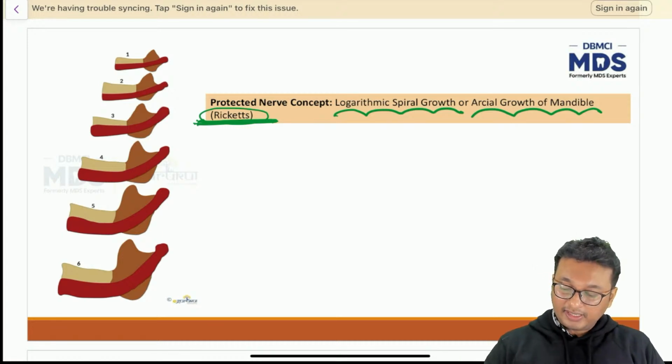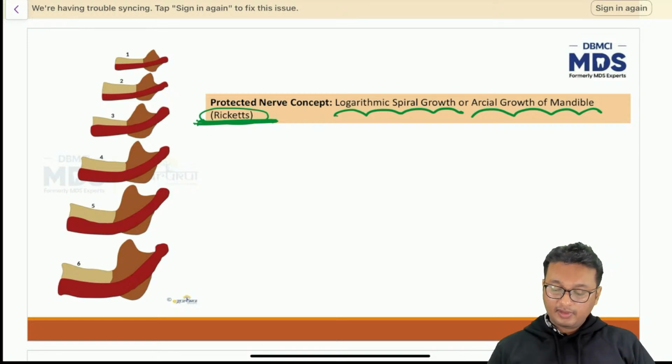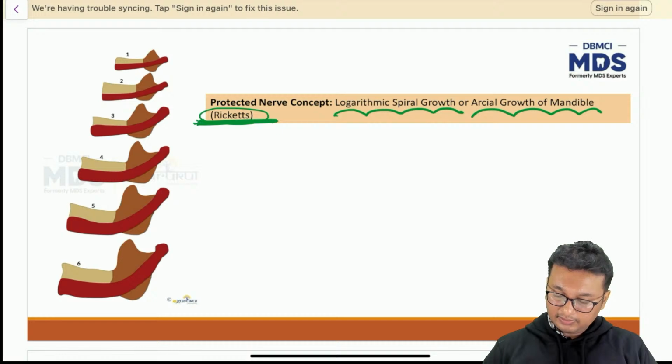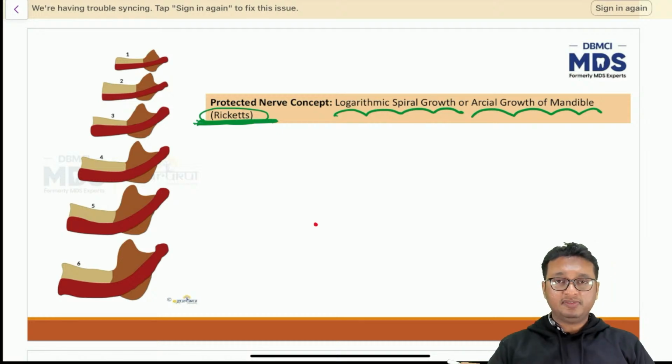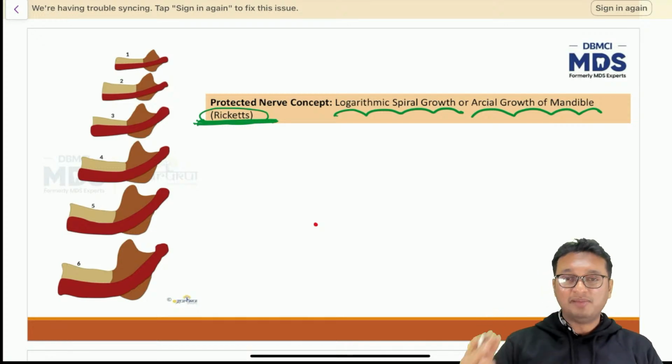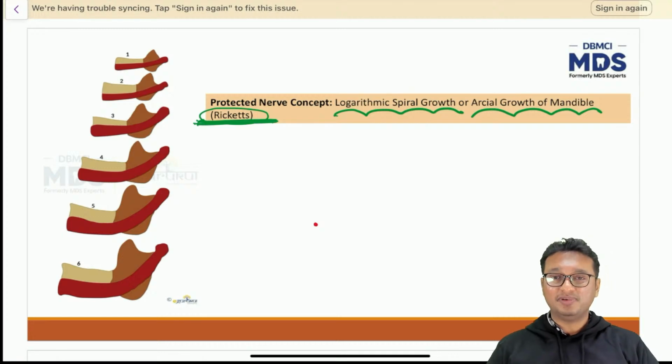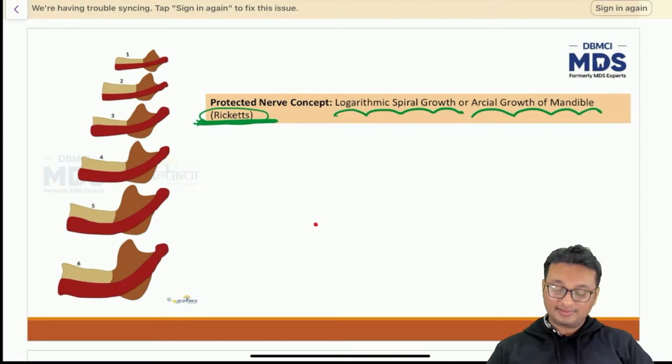Anyways, so protected nerve concept means what? In nature, everything is symmetrical. I think everybody must have seen a snail, that ghonga snail, mollusk. I think it's a mollusk. I read Animal Kingdom during my NEET UG exam, so I remember it's a mollusk.